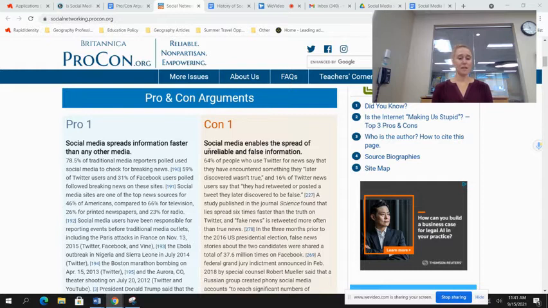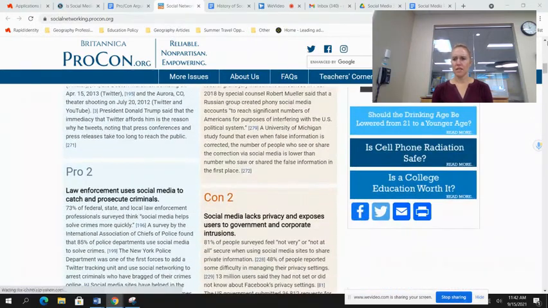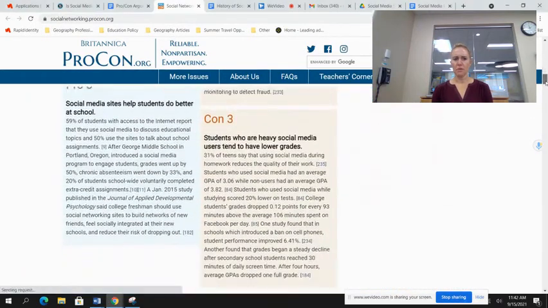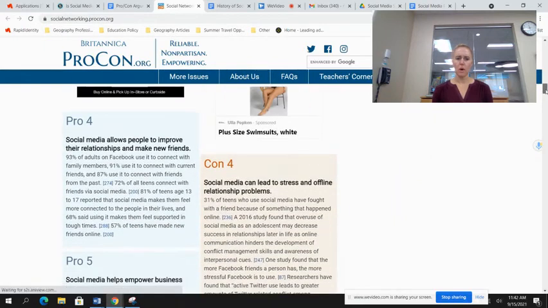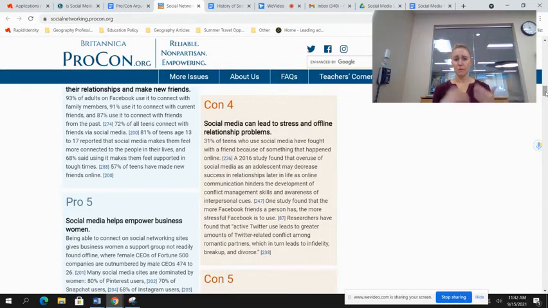Now on the con side, on the flip side, that can be a positive thing, but it also spreads really fast, and the spread of that information may be unreliable or false. You're going to scroll down and see a number of pro and con arguments, but the numbers go together. So pro 4 and con 4 are going to be similar arguments. They're going to be flip sides of the same coin.